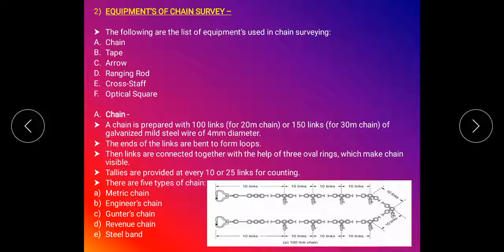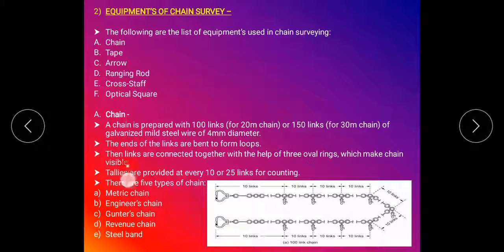The diameter of each link is 4 mm. Then the ends of the links are bent to form loops.